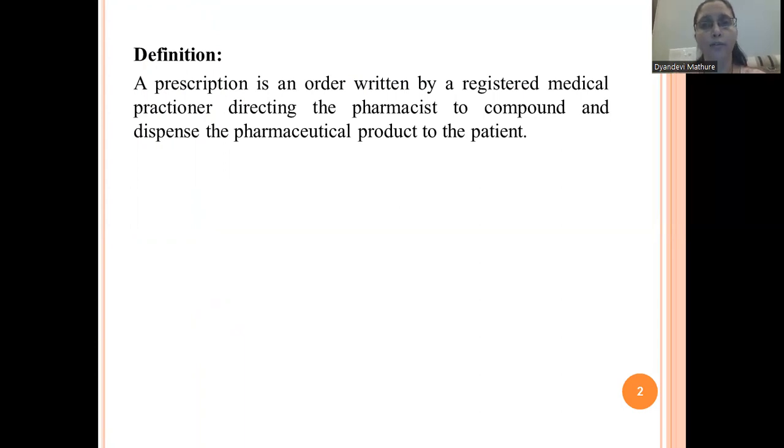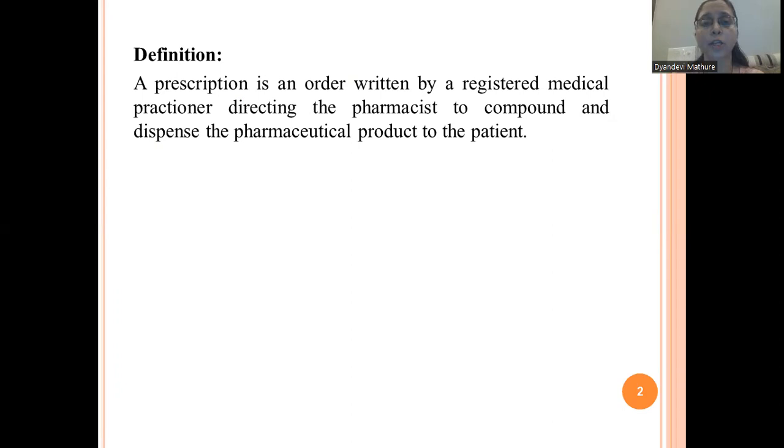You all know that when we go to the physician or the medical practitioner, whatever the disease or whatever the disorder we have, he writes the medications on that particular paper, which we can call an order. That paper has the name of the prescriber, that is the name of your doctor, his address, his registered number. These very important things are mentioned on the prescription or that order.